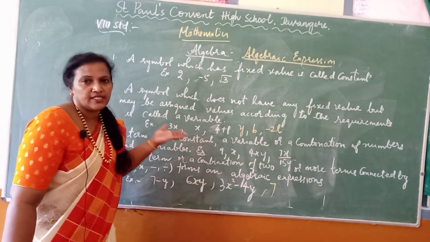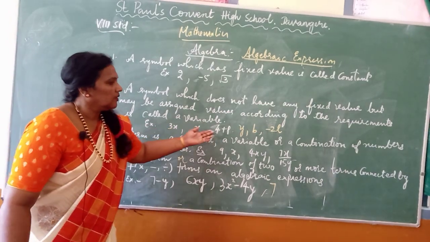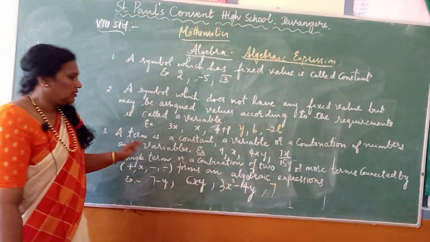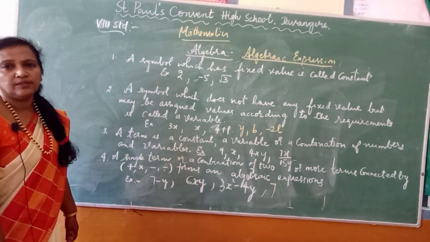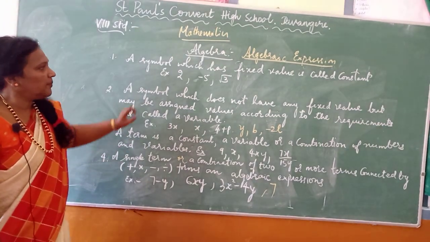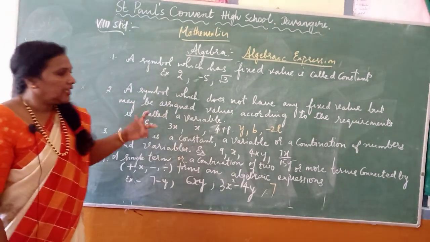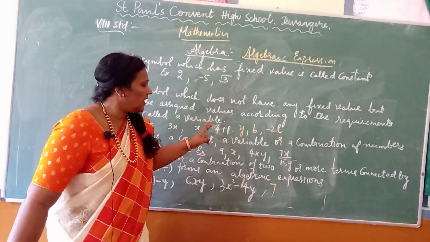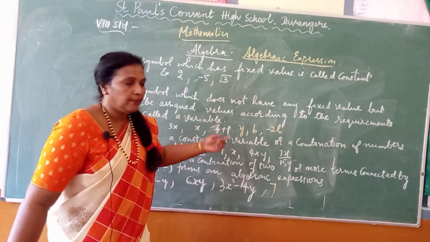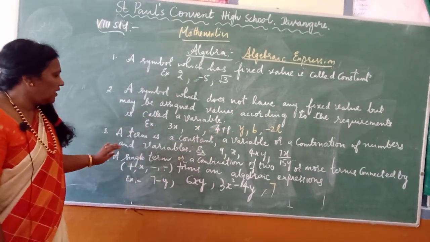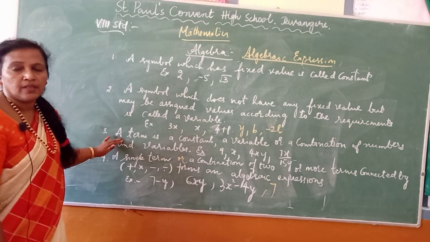Examples, x, y, z. Then, what is a term? A term may be a constant, or a variable, or a combination of a constant and a variable. They are called a term.